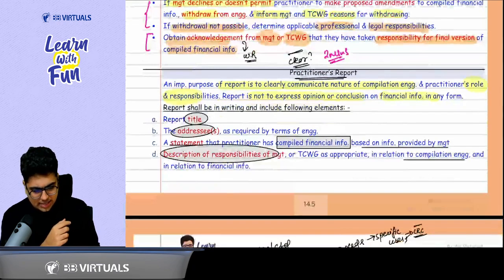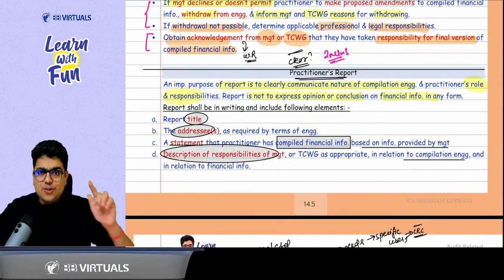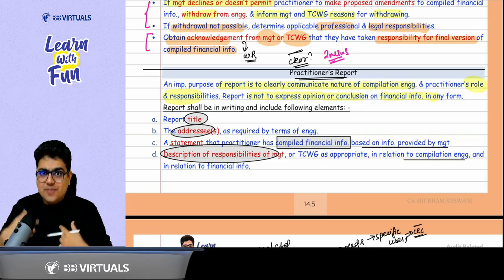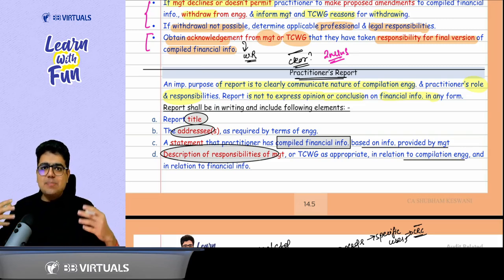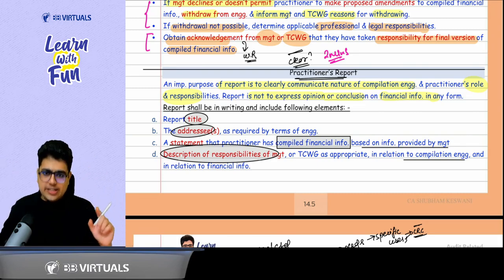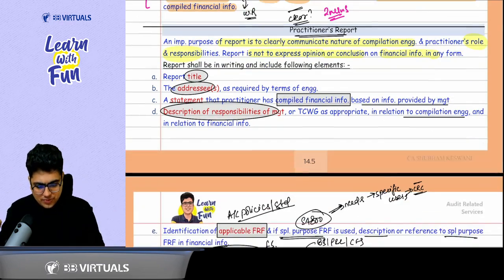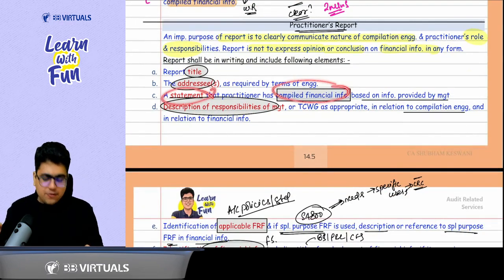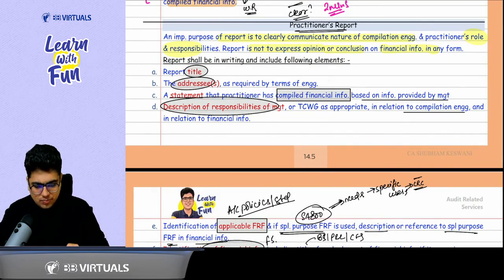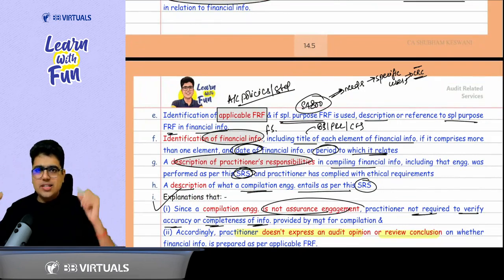Then comes the practitioner report. Very easy. In the practitioner report, highlight carefully that you are not the auditor, you are the practitioner. So you as a practitioner are compiling the financial information, not providing any opinion on it. So give a title, give an addressee to whom you are addressing this report. Statement that the compiled information is provided by the management. Description of the responsibility of the management. Plus, along with that, describe the applicable FRF, the accounting policies that you have used.